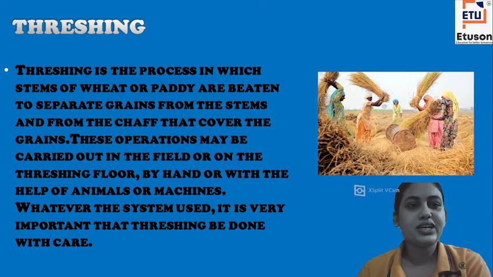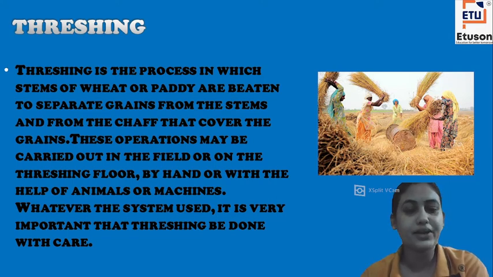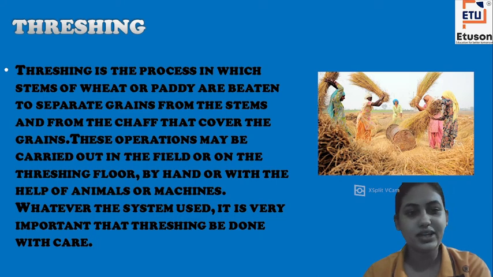It is the process in which stems of wheat or paddy are beaten so hard to separate the grains from the stems and from the chaff that cover the grains. These operations may be carried out in the field or on the threshing floor by hand or with the help of animals or machines. Whatever the system used, it is very important that threshing be done with care.